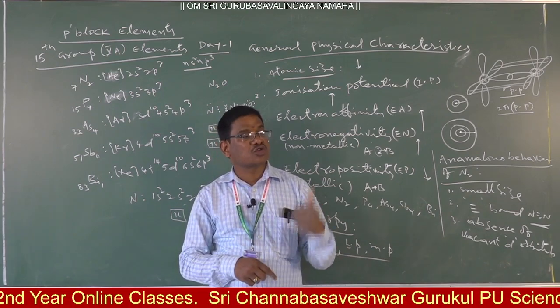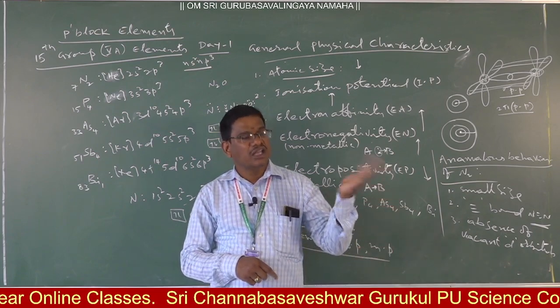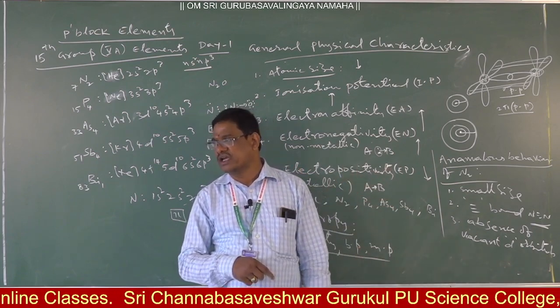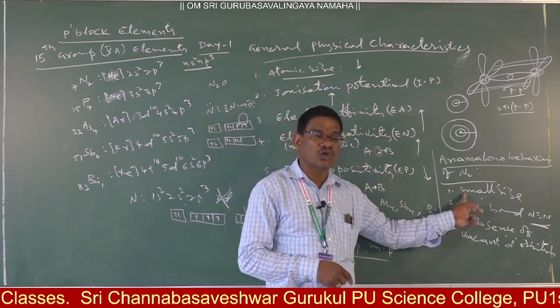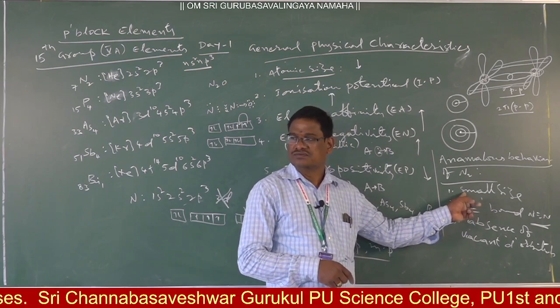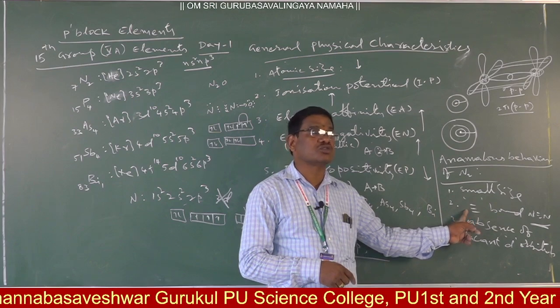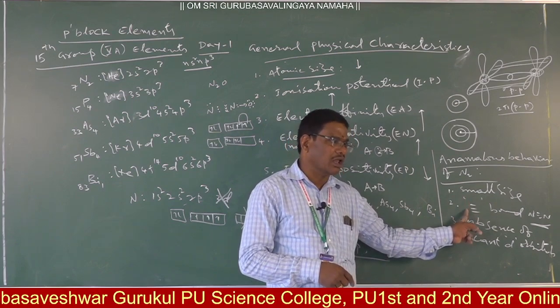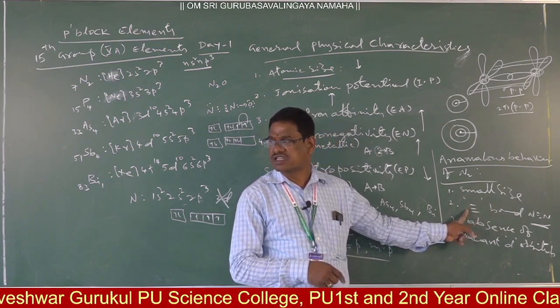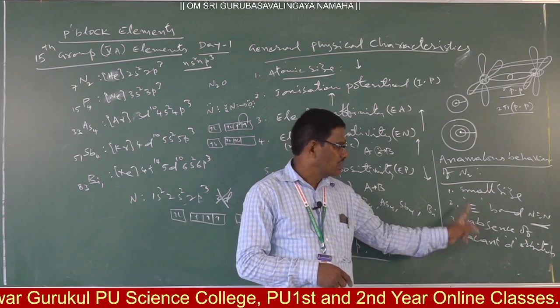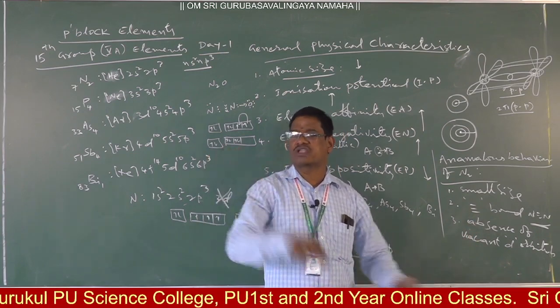Therefore, the stable one is sodium nitride, then next to that sodium phosphide. So that is anomalous behavior due to the small size of nitrogen. Clear? Similarly, due to the presence of a triple bond, dissociation energy is more, so it is more stable. Nitrogen gas is inert in nature. In that way we have to check. Then with the absence of a vacant d orbital, there is no excitation state.